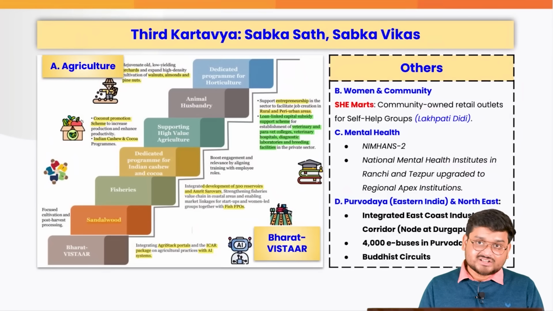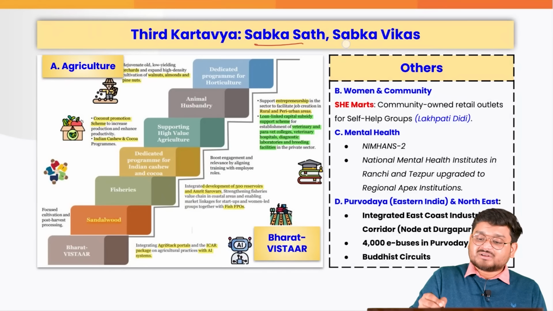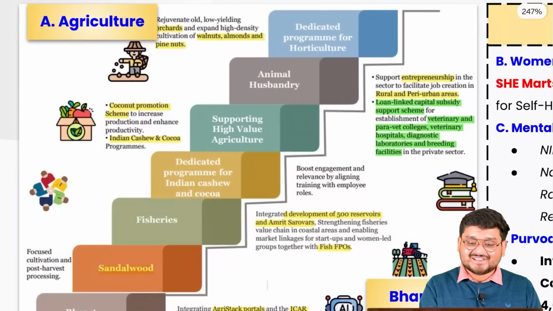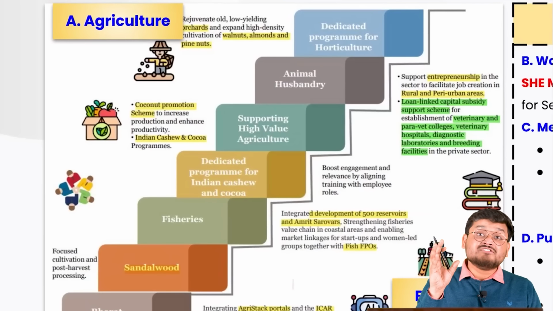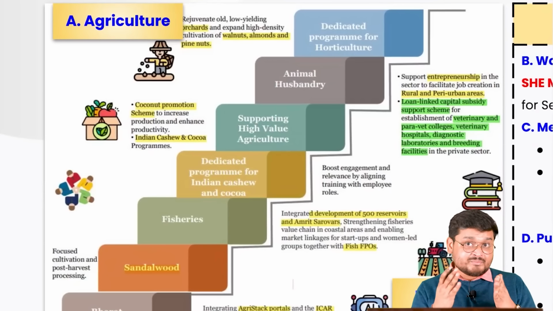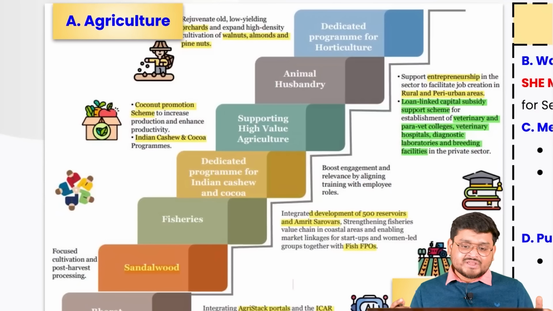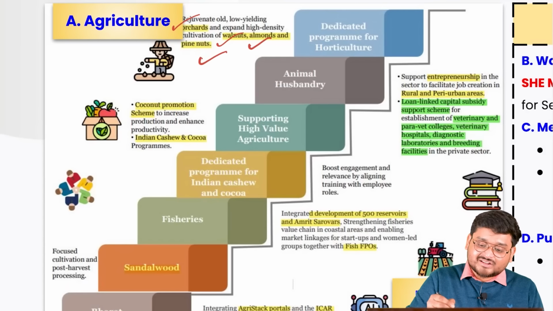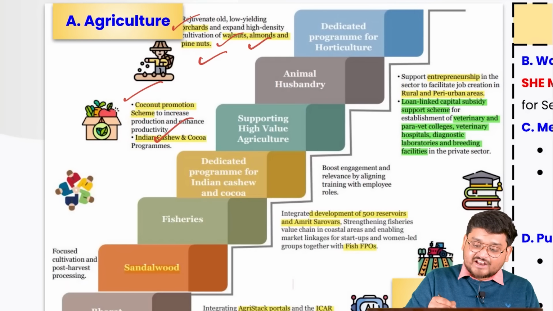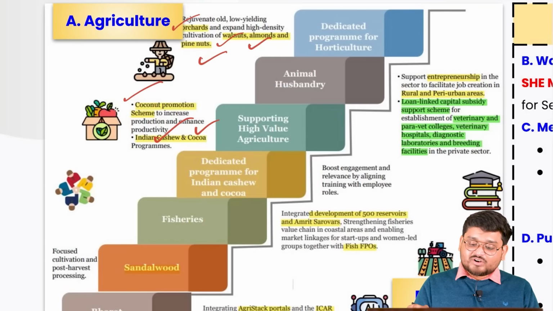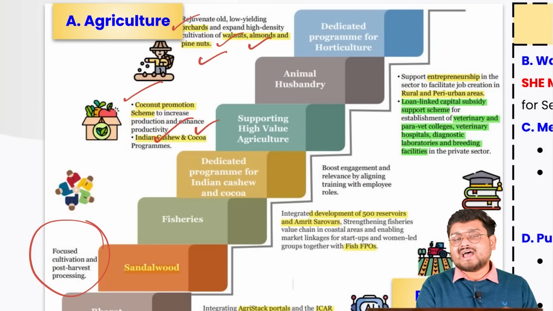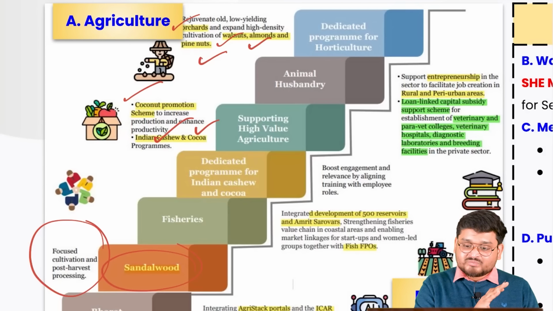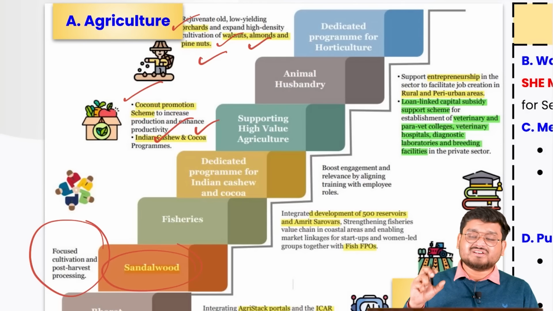Now, the third Kartavya is where we talk about Sabka Saath Sabka Vikas. We are talking about agricultural development, guys, and mainly we are talking about high value agricultural products, perhaps for the very first time. We are talking about developing orchards, walnuts, almonds, pine nuts, coconut production scheme, cashew, cocoa, right? We are also talking about harvesting and production of sandalwood, right? So many applications are being presented right now.